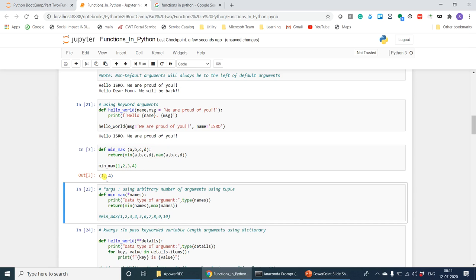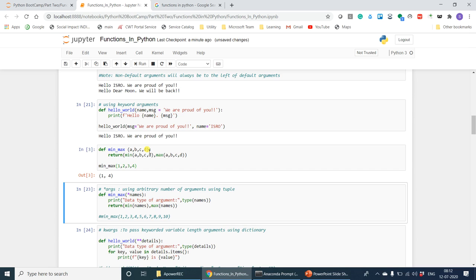You'll see the minimum is 1 and the maximum is 4. Now, suppose rather than 4, we have to pass 3 arguments, and say we just have 3 numbers and we want to see the min max of 3. We cannot possibly create so many different functions like min max for 2, min max for 3, min max for 4, right? We would need a function that will accept a random number of or arbitrary number of arguments